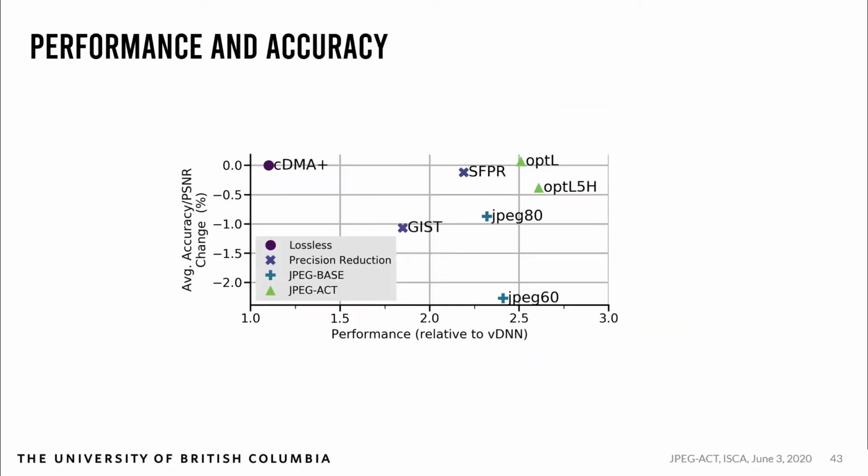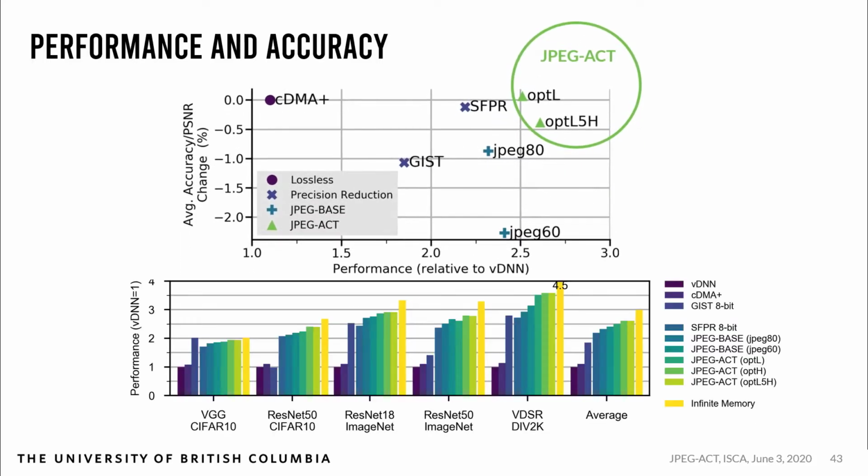On average, JPEG-ACT provides a significant increase in performance over VDNN, 2.6x, with significantly improved error versus unoptimized JPEG. If we examine individual network performance, we can see that performance gains are primarily made on networks which include bottlenecks, for example, ResNet-50. Methods focusing on highly sparse networks, such as CDMA and GIST, show poor performance on these deep networks. On average, JPEG-ACT achieves 1.6x performance versus GIST.